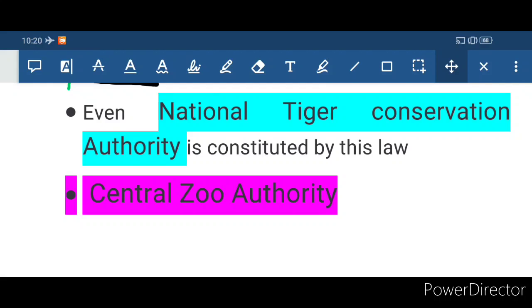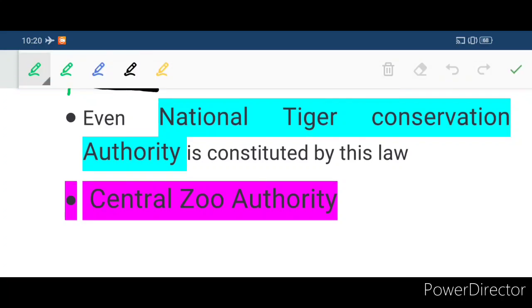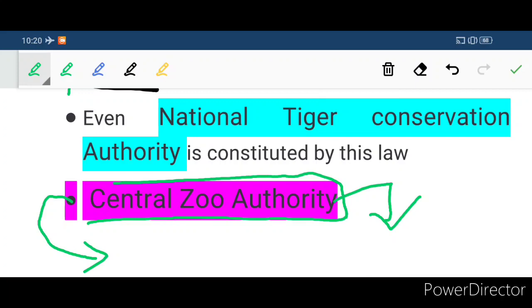So by taking the reference of the Wildlife Protection Act of 1972, the National Tiger Conservation Authority was also constituted. And apart from this, there is one more body that was created by taking the reference of the Wildlife Protection Act of 1972, that is the Central Zoo Authority. The zoos are under the Central Zoo Authority.